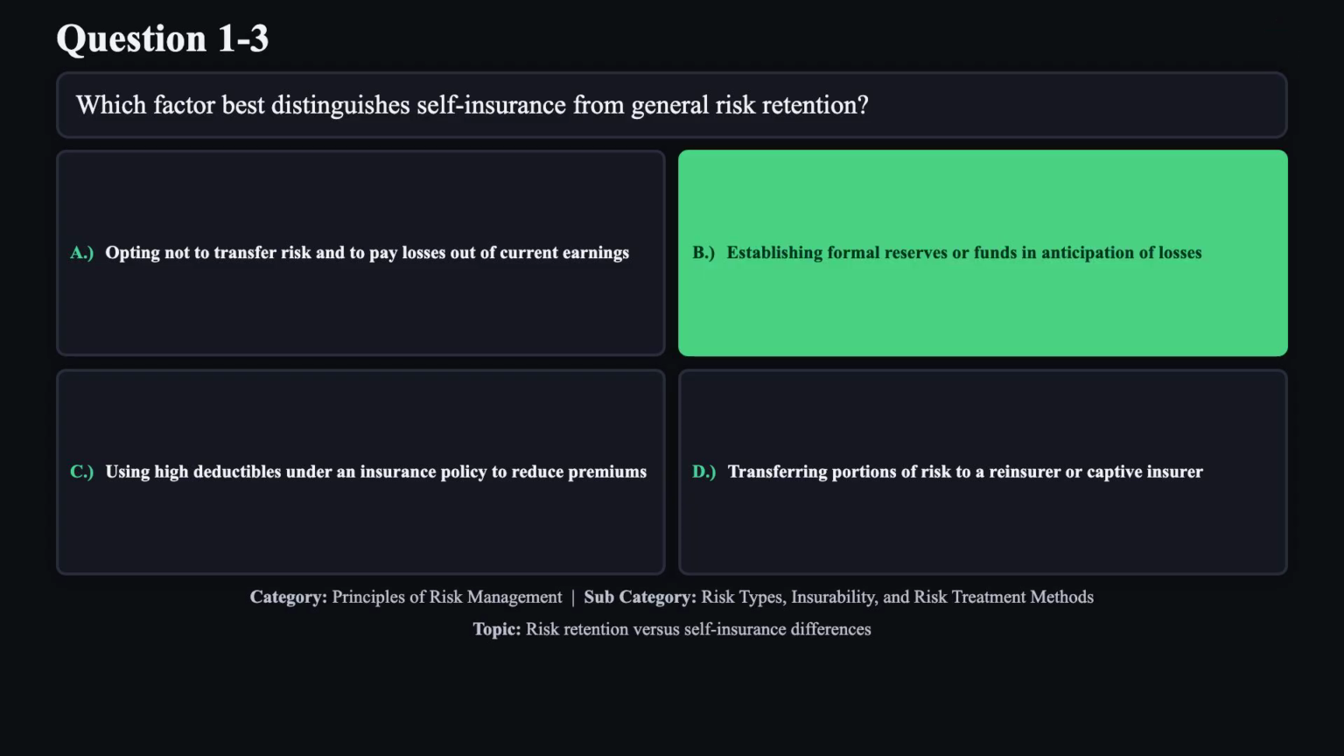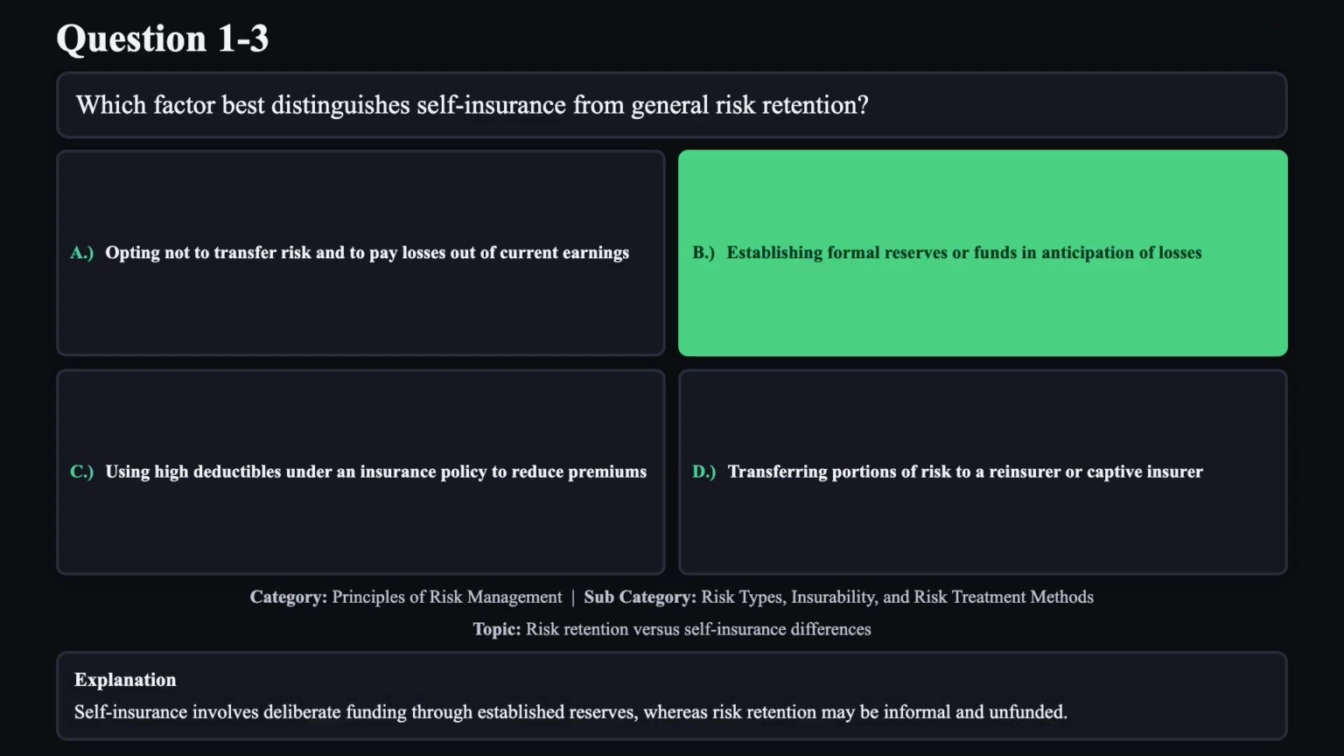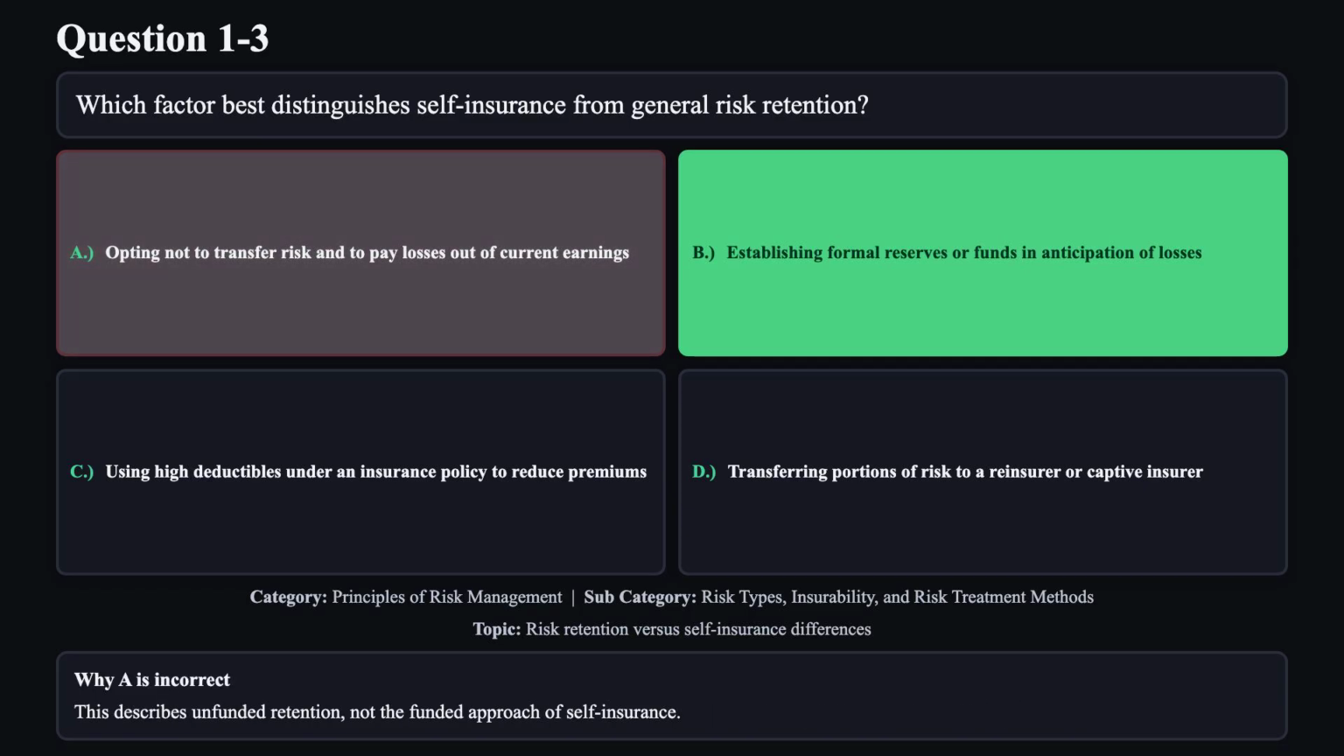The correct answer is B. Self-insurance involves deliberate funding through established reserves, whereas risk retention may be informal and unfunded. Reason A is not correct. This describes unfunded retention, not the funded approach of self-insurance.